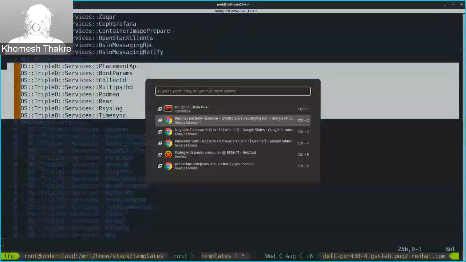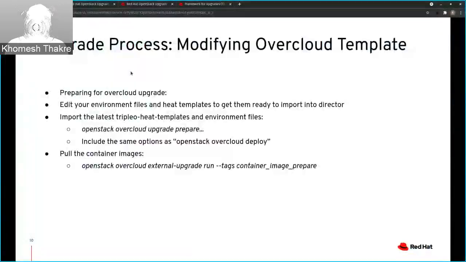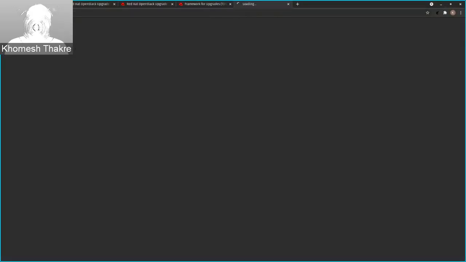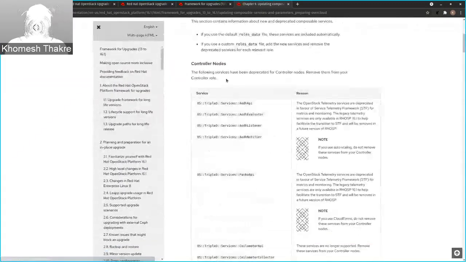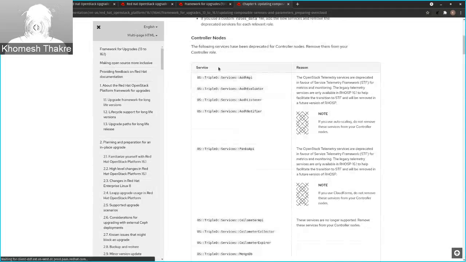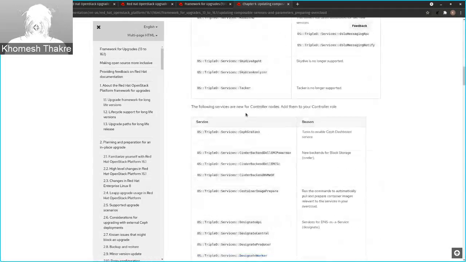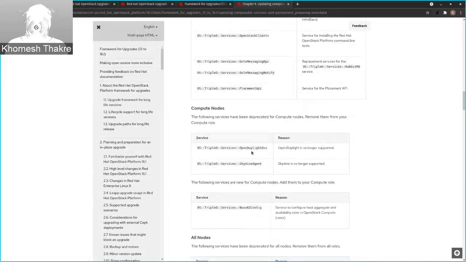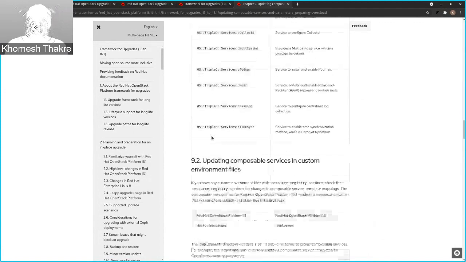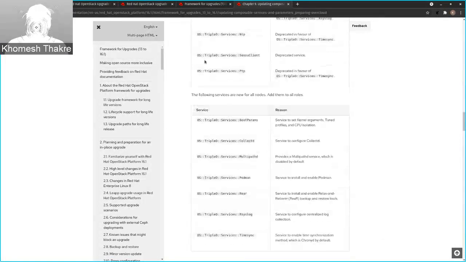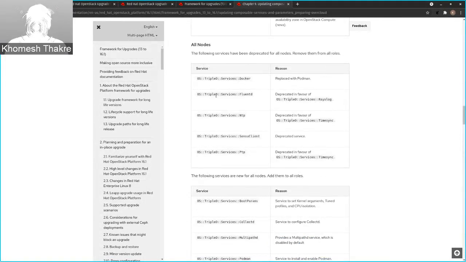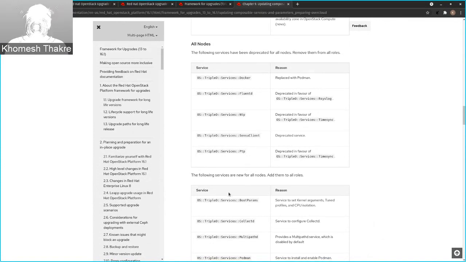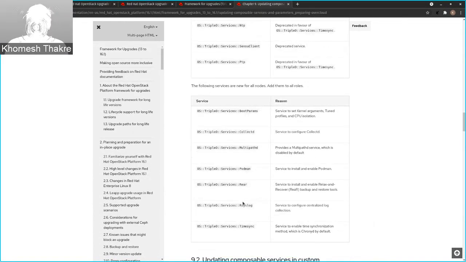If you look at the upgrade doc, we have very detailed information, for each service, on which services are deprecated and which are newly added. This is for the most commonly used roles like controller, compute, and Ceph, and also in general. If you have some other roles, you need to make sure we remove these and add these particular new services.